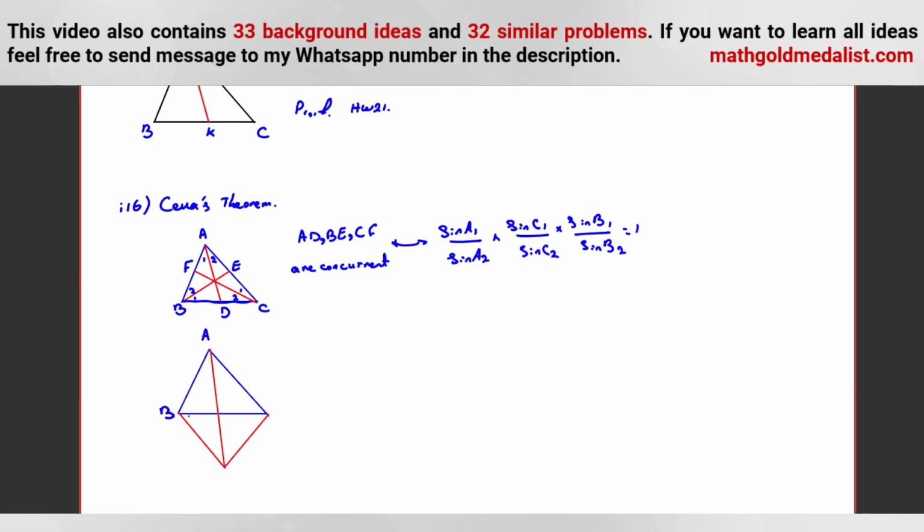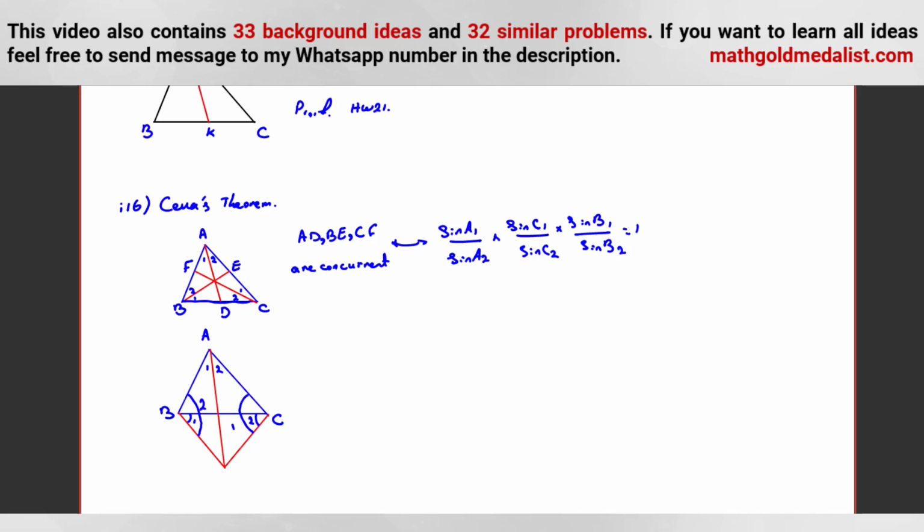It is A, it is B, it is C. And you say, okay, again, these three lines are concurrent. Sine A1, A2, again, look like this. You are on this side. C1 will be this one. C2 will be this one. You are on this side. B1, B2, okay?